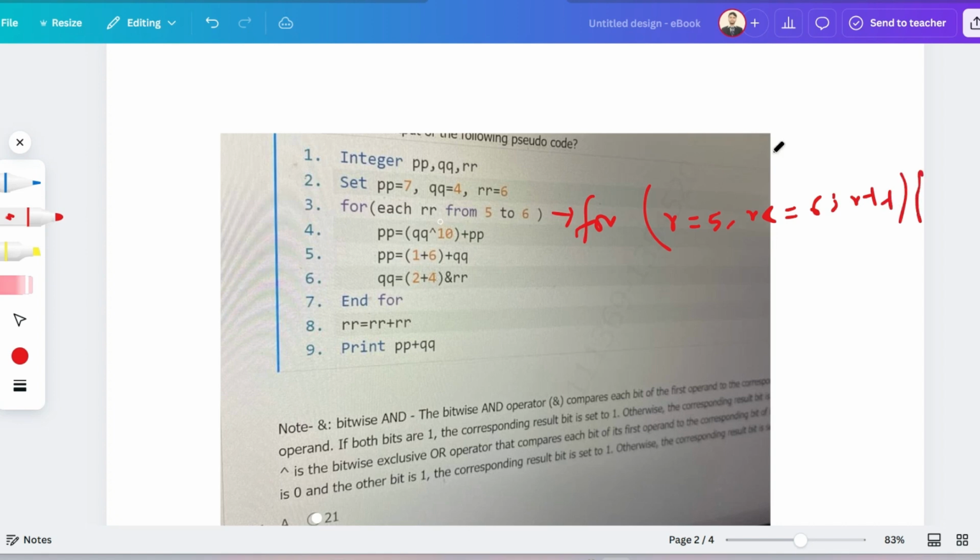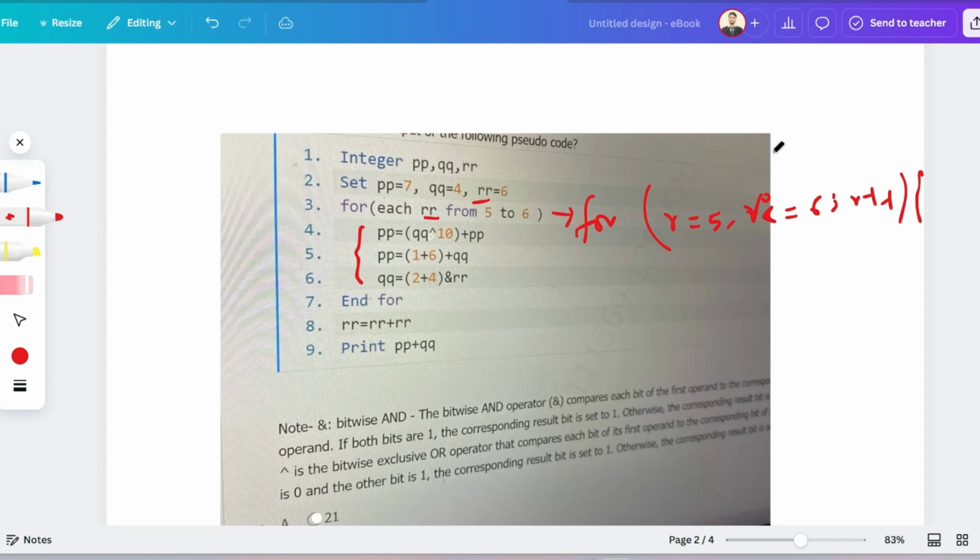Okay, for each R from 5 to 6, this means R is equal to 5, R less than or equal to 6. And one other thing you have to remember is that this R is a local variable, not the global one, and the scope of this R is only within this for loop.